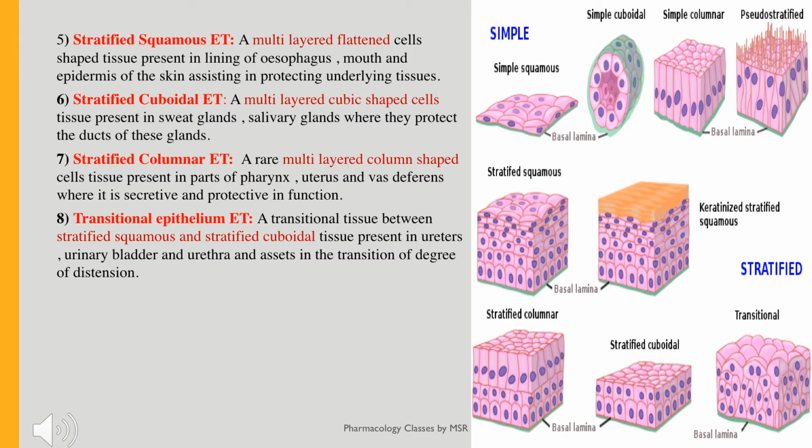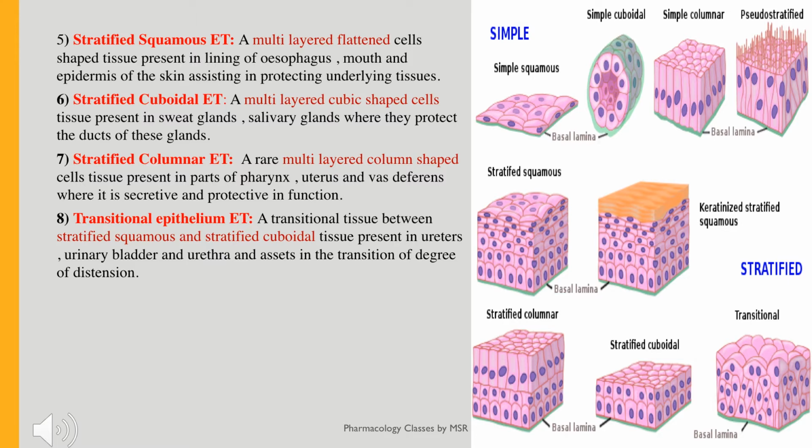So the next one is stratified cuboidal. Stratified, multiple layers, cuboidal, cube shaped cells. So we have multi layers of cube shaped cells. Usually this is present in the sweat glands, salivary glands, which protect the glands.